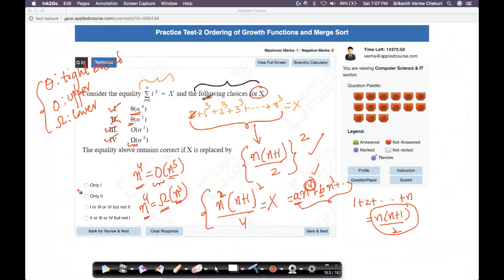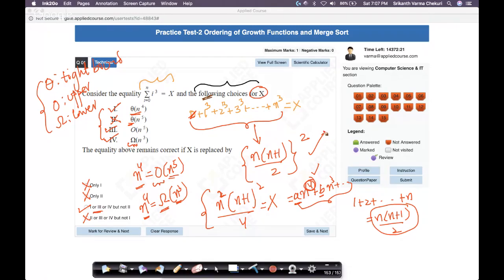So now let's see the options. The way I typically solve problems is, I solve the whole problem myself and then look at the solutions. Of course, there is some disadvantage that you might have to compromise on speed there. So only 1, certainly not. Only 2, certainly not. 1 or 3 or 4, but not 5, this seems to be the right choice. The other one is 2 or 3 or 4. No, 2 is not right, so this can't be the option. So the right option is C here. Very simple.